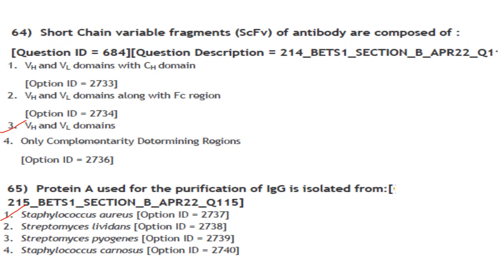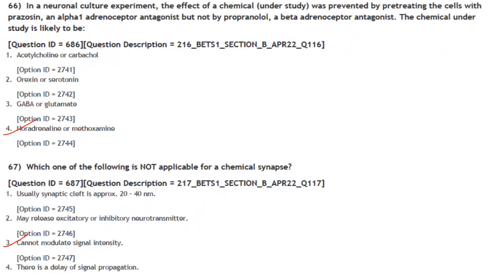Then next one. Protein A, used for the purification of IgG, is isolated from Staphylococcus aureus. The next one.